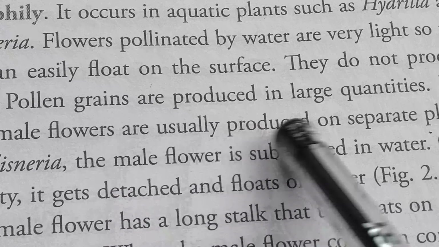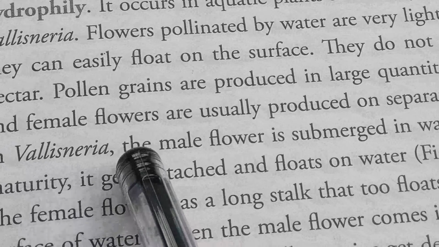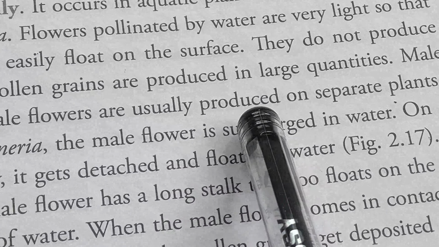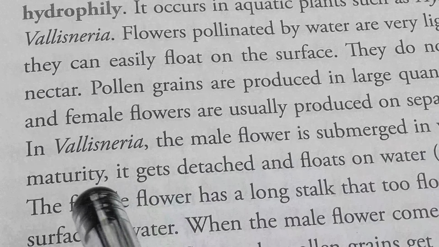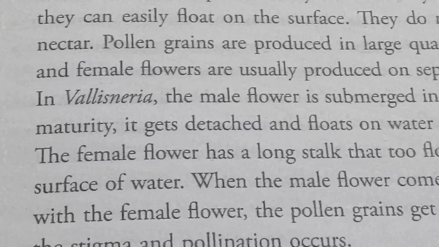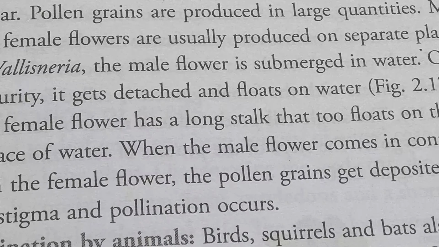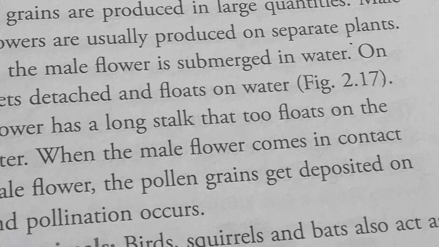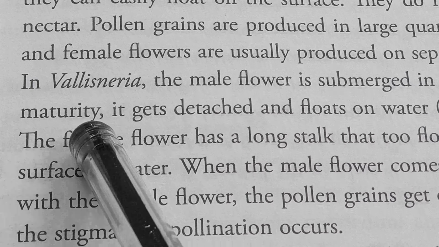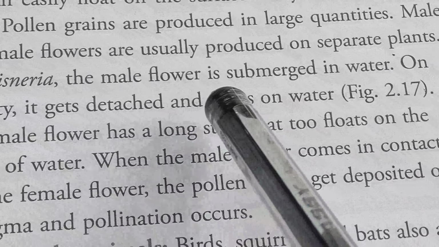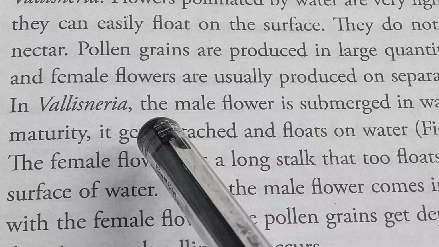Underline this line. Male and female flowers are usually produced on separate plants. In Vallisneria, the male flower is submerged in water. On maturity, it gets detached and floats on water. So what is the difference?